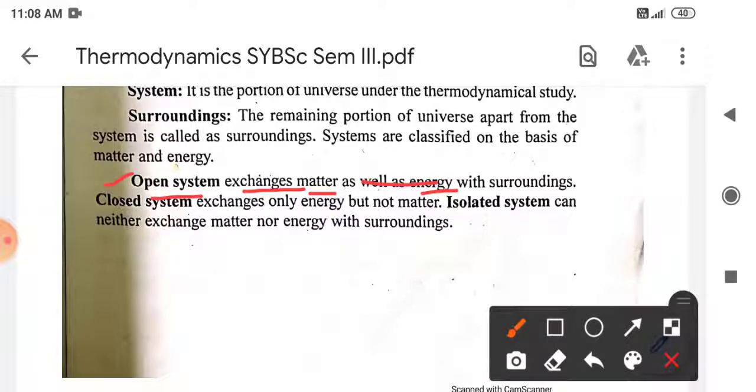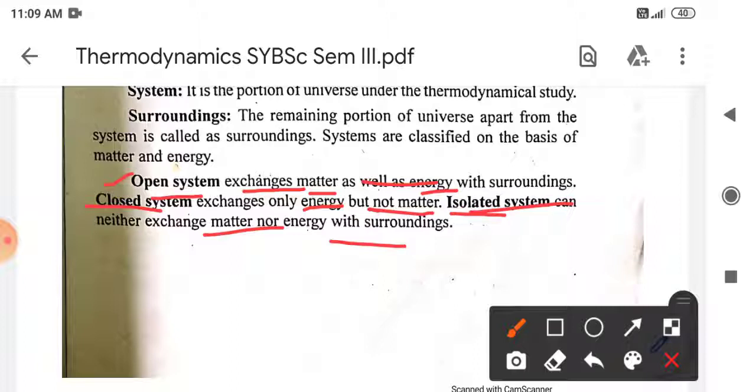Next is the closed system. In a closed system there is an exchange of only energy but not matter. If we consider a cup which is closed at the opening, if we place some material on top of the cup, there is no exchange of vapors or matter, but there is exchange of energy. That is the closed system. And the last type is the isolated system. If we place the tea in a thermos, there is neither exchange of matter nor energy, so that system is the isolated system.